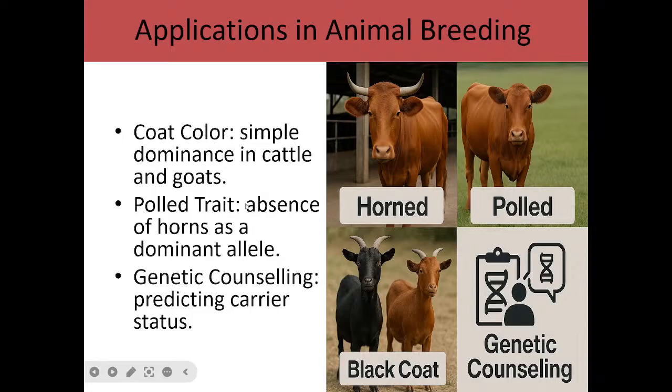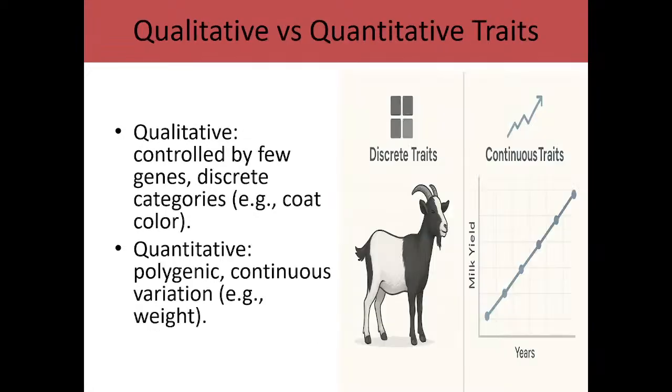Then the polled trait, which is the absence of horns. When you see cattle, some of them are naturally hornless, that is polled, and those ones that are horned. So when you cross them together, it is also very possible.